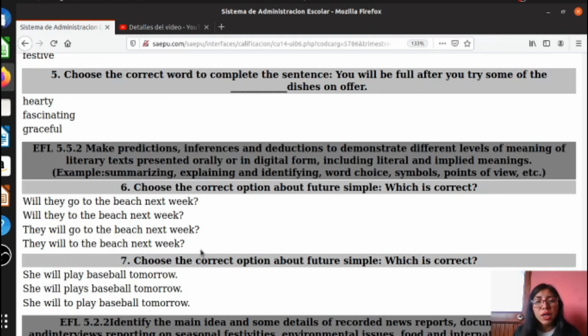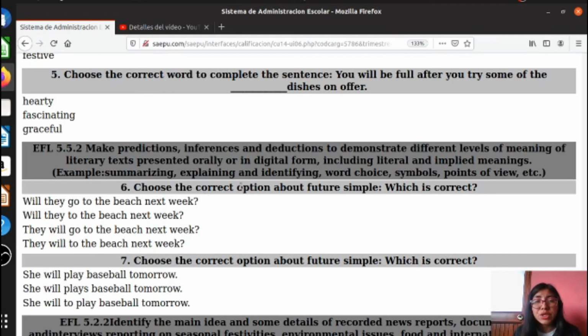Okay, here you have to pay attention to the structure, as I said before. Solo tiene que darse cuenta en la estructura. In order to make a question in future simple, you are going to use the auxiliary, the word will. Vamos a utilizar will, the subject, the verb in the base form, and the complement. Okay, that is the structure. Okay, so that is the only sentence that follows the structure. Okay, esta es la única oración que sigue esta estructura.